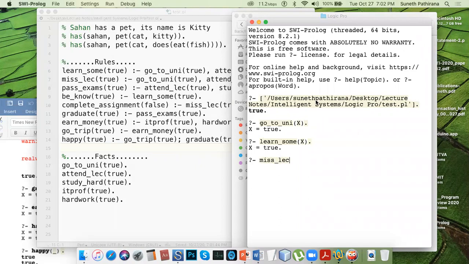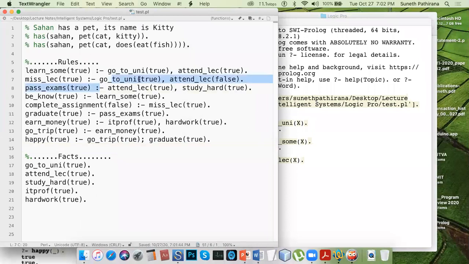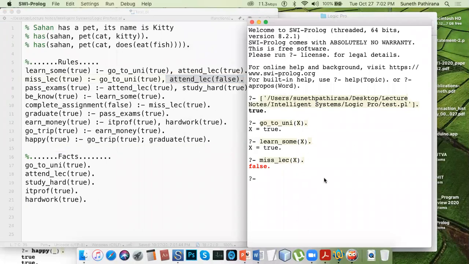Missed lectures: false. He didn't miss any lectures because he has attended. So what is the condition to satisfy? In order to miss the lectures, go to university and do not attend any lectures. Then pass exams. Truth value true. He has passed the exams.